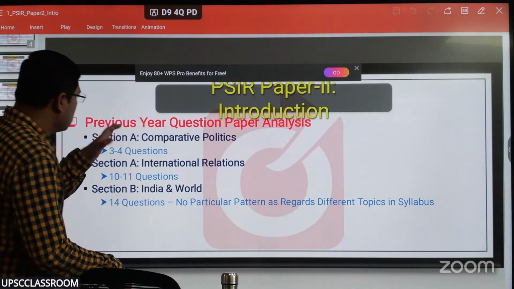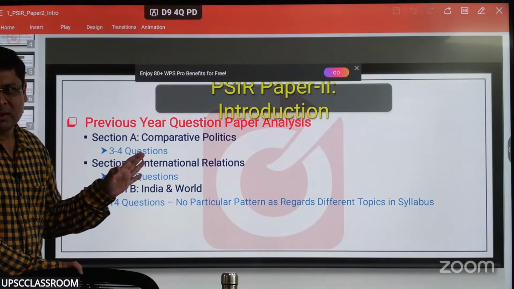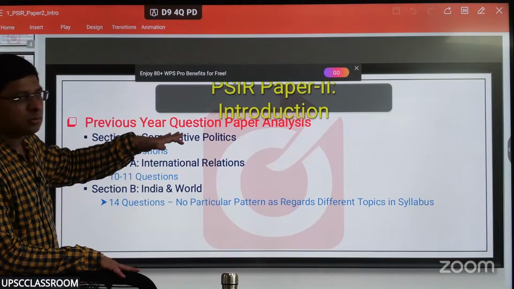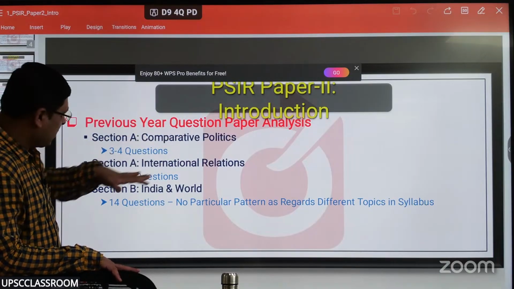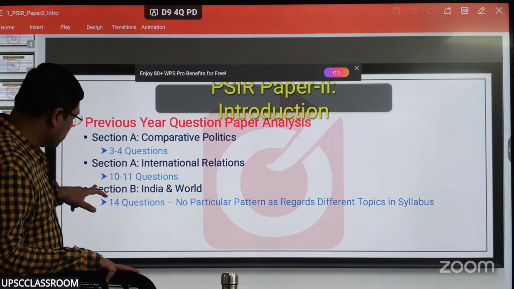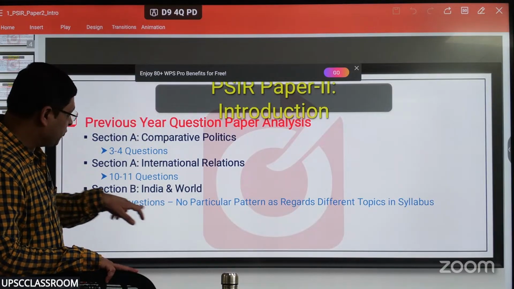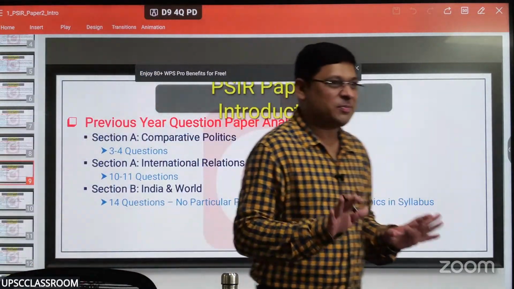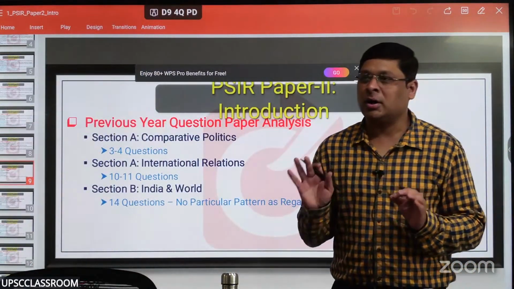Alright. Roughly this pattern keeps changing. I don't believe in such kinds of numbers as such, but roughly 3-4 questions come on comparative politics, and 10 to 11 questions on international relations concepts and theory. India and the world, 14 questions. There is no particular pattern as far as section B is concerned. It's completely up to UPSC, right?